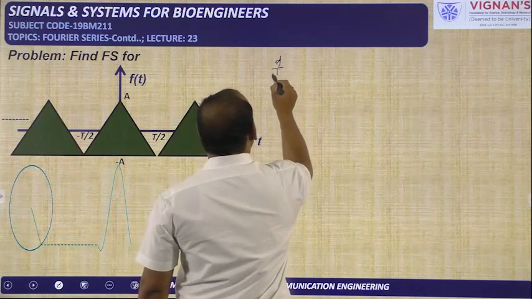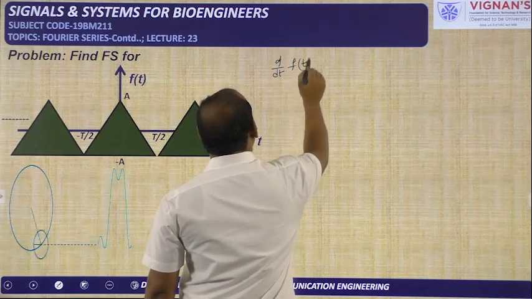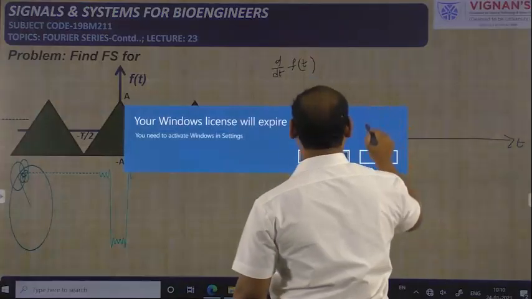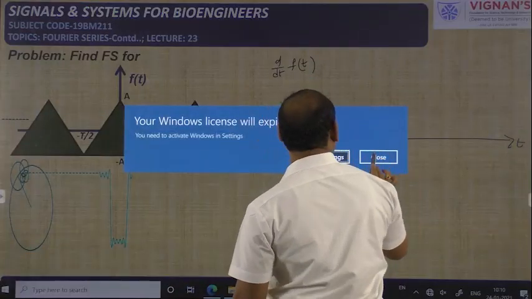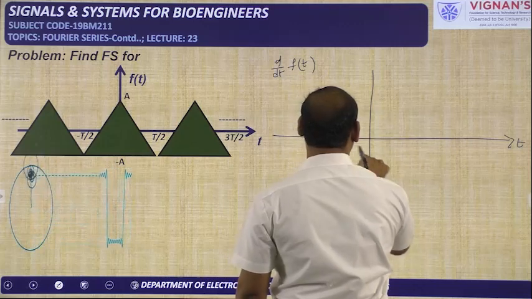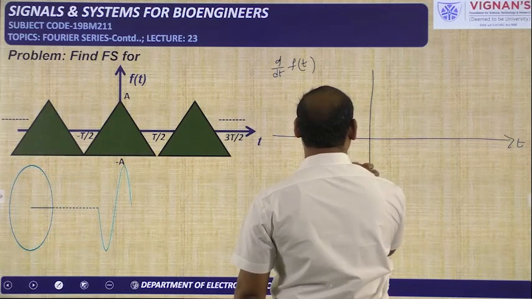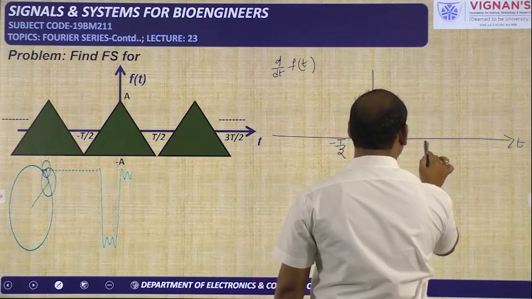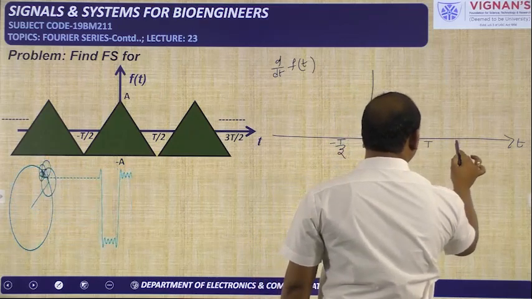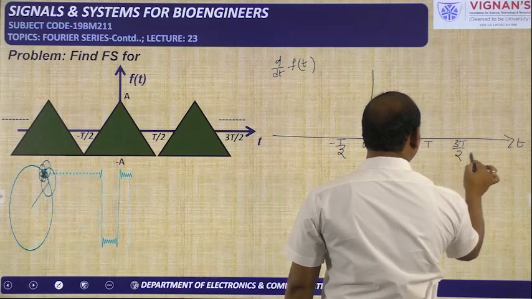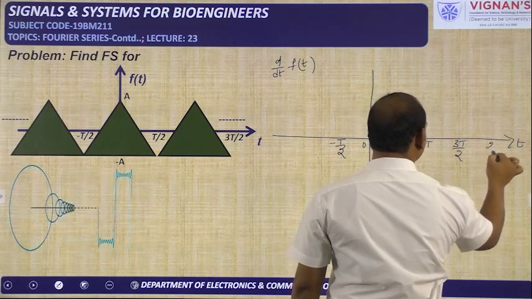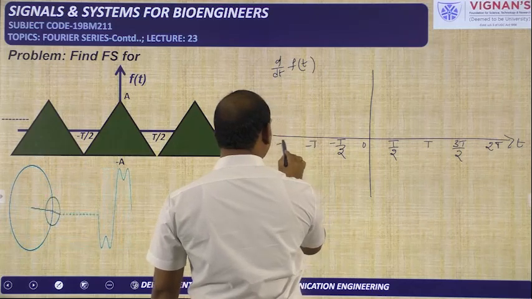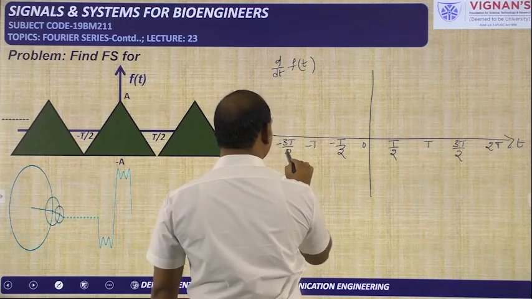So d by dt of f of t is given by, on the axis, minus T by 2, 0, T by 2. If you have T by 2 here, you will get T. If you have 3T by 2, and 4T by 2 means it is 2T. It is minus T, minus 3T by 2, like this we will get.